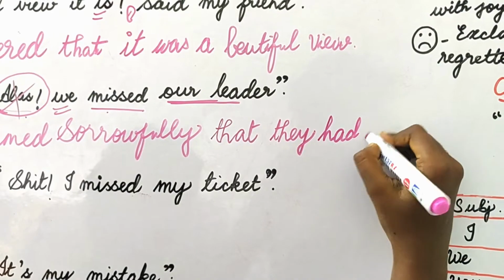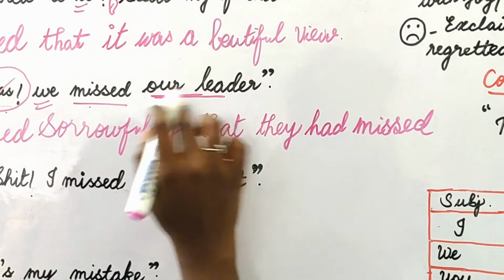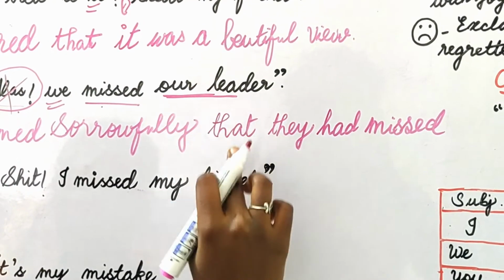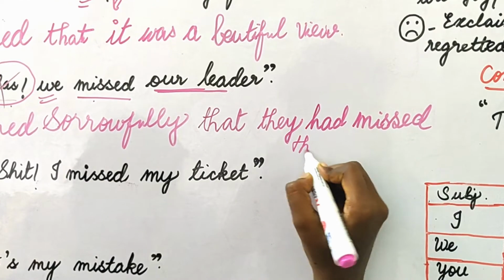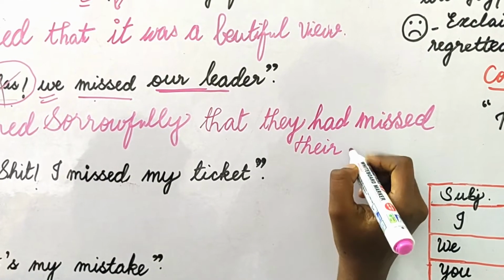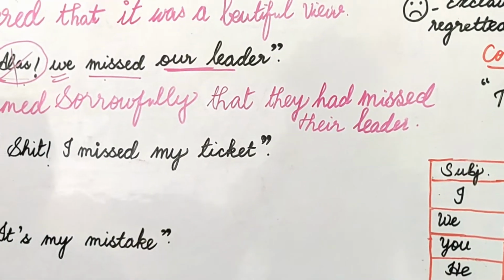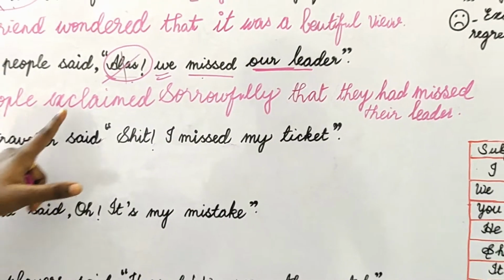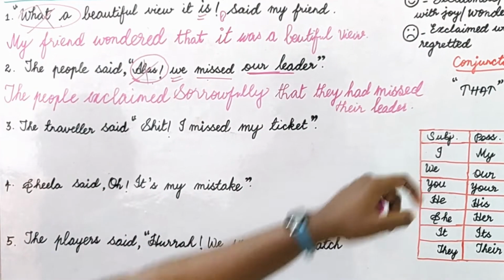Had missed. That they had missed our leader. Whose leader? They. Possessive case is what? Their. That they had missed their leader. Understood? So read it again. The people exclaimed sorrowfully that they had missed their leader.